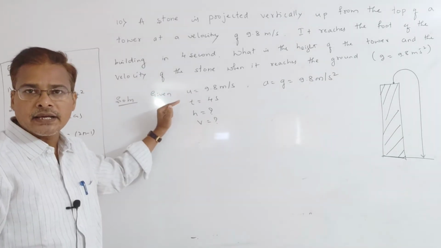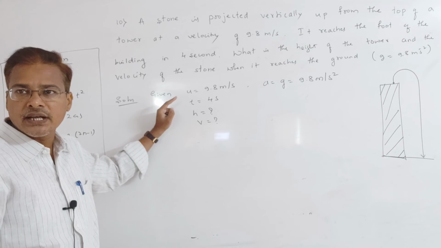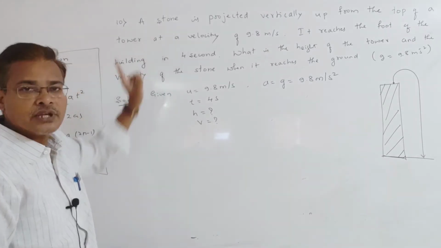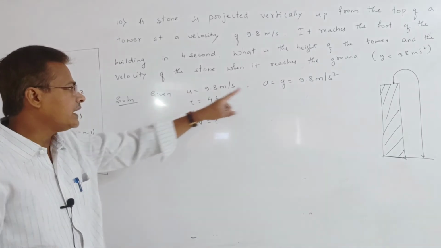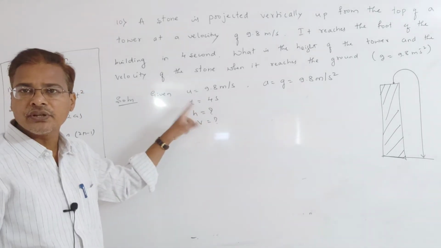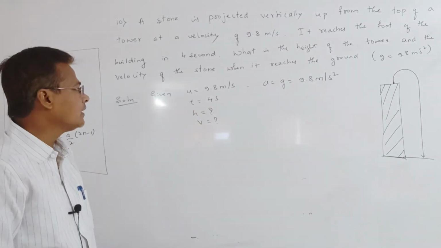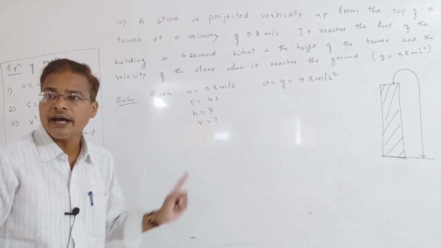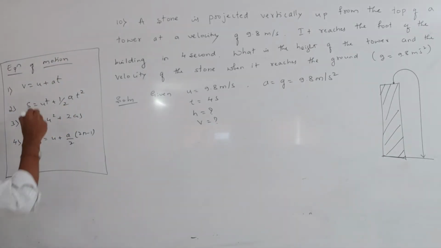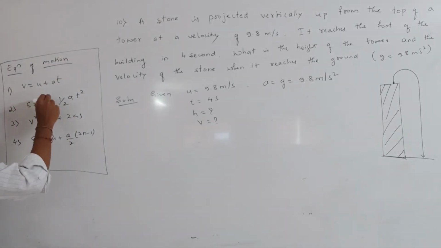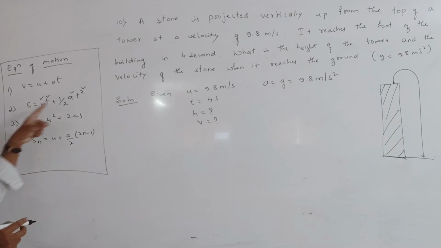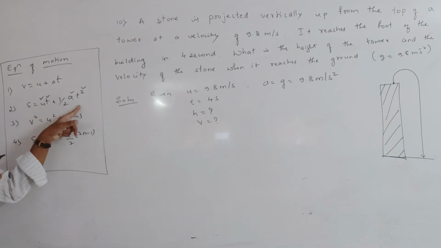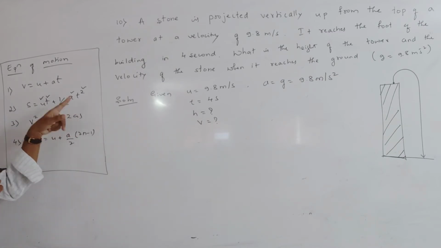So let us see the data according to the question. The u value is given, acceleration is given, and they have given 4 seconds. We have to find out the height. So initial velocity is there, time is also there, acceleration is also there, and then t square is also there. First we are calculating the height, because they have asked for the height, so we have chosen this formula.